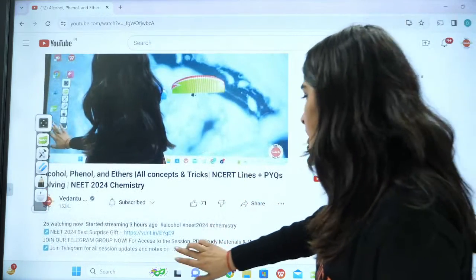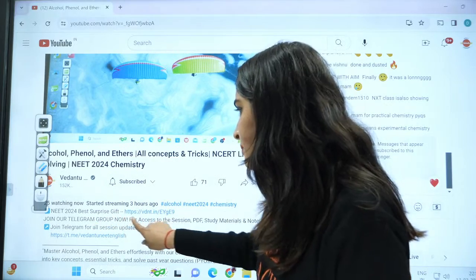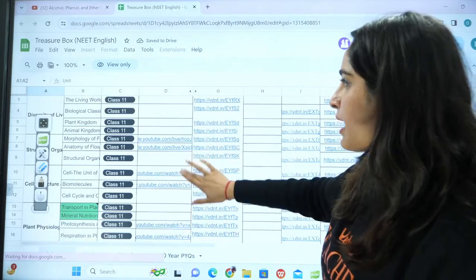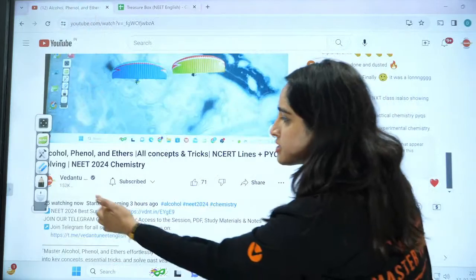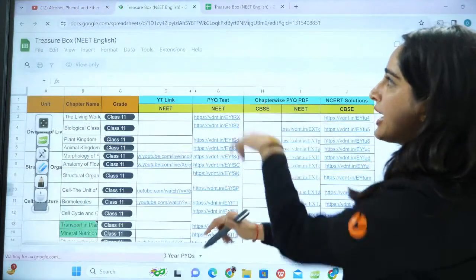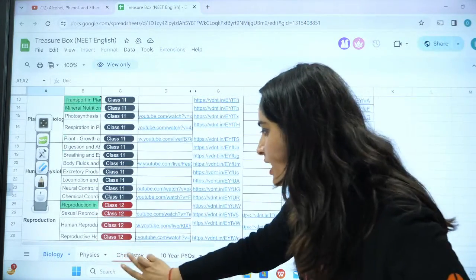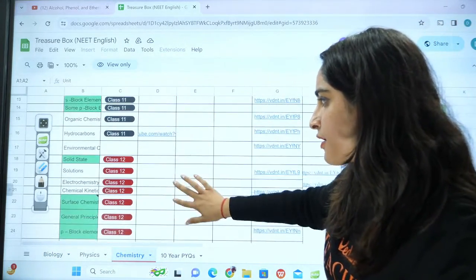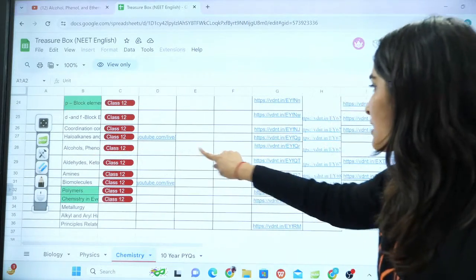Now this is the description here. You will see the NEET best surprise gift. This is the treasure box, and here you will see the PDFs. You just need to click here. This is 2024 best surprise, and I am clicking this and I get this treasure box here. Here you will have the chapters. This is biology and this is chemistry, and in chemistry, this is alcohol phenol, class 12.